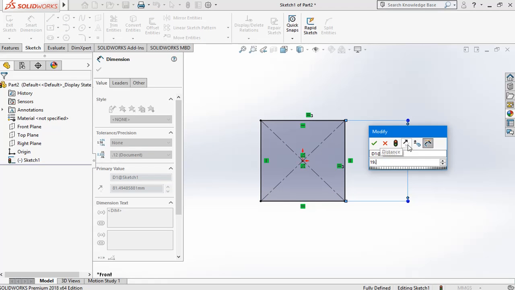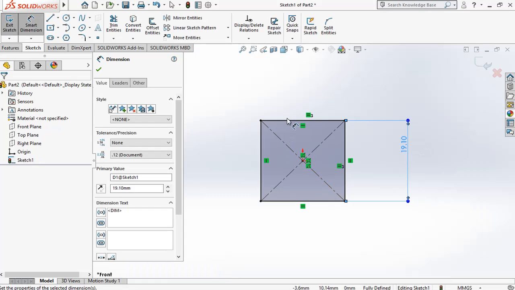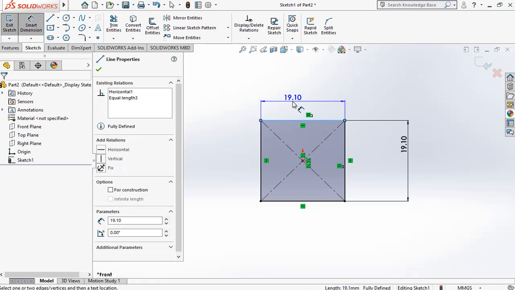So it was 19.1, and if we choose the other side, it will also be 19.1.